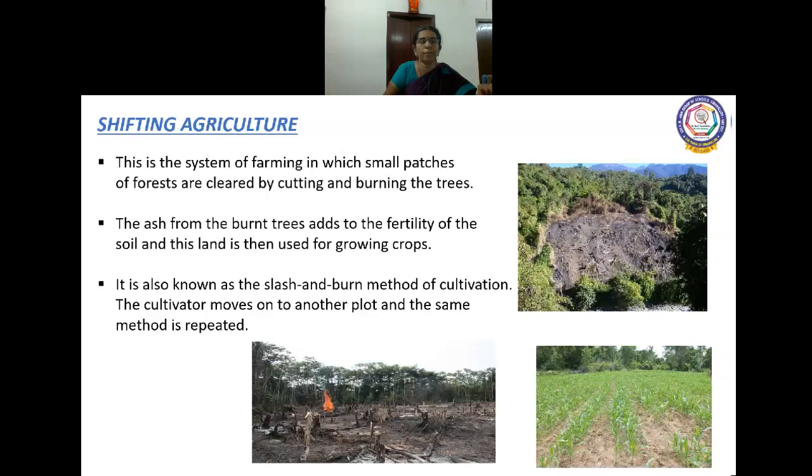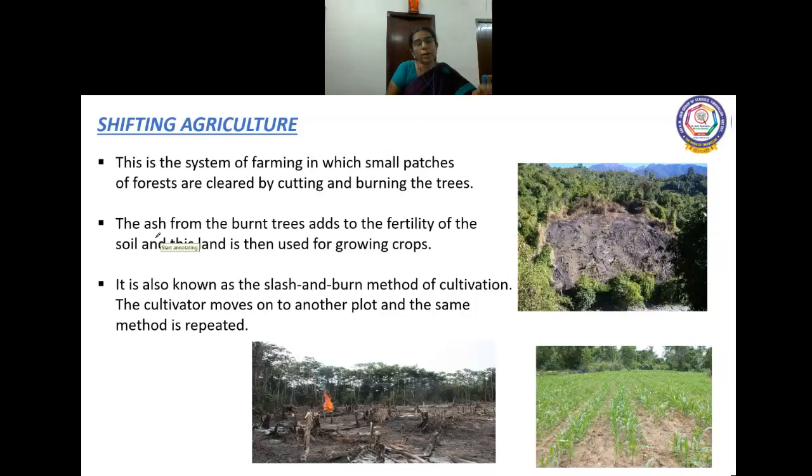So the ash from the burnt trees adds to the fertility of the soil and this land is then used for growing crops. So here the soil becomes fertile after the ash from the burnt trees are added to the soil. So they'll grow some crops like potato, yam, all those things.